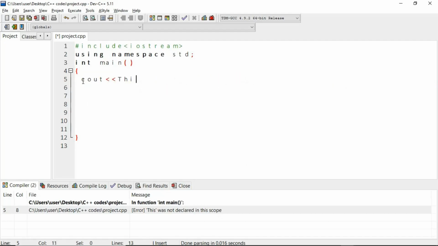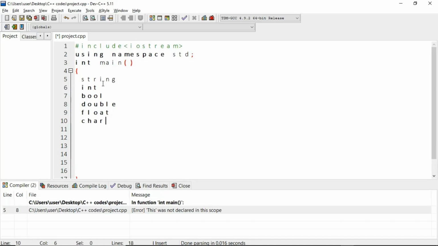This is what we call data types. Data types basically consist of the numbers, words, or data which you are familiar with. We have string, integer (int), boolean, double, float, char, and other sorts of data types. For the int, we have long and short int.